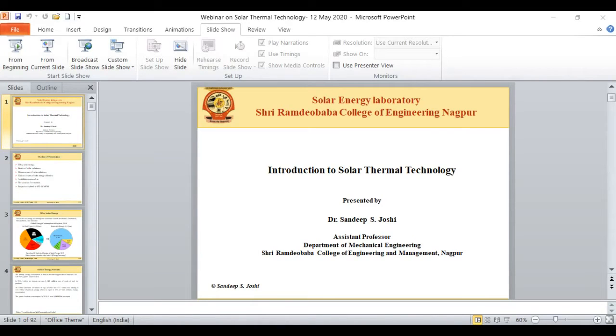And the last section will run maybe for 30 minutes at the end. In that part, I'm going to highlight the projects which we have completed in our solar energy laboratory. Those projects will give you the idea of how one can do projects with the help of postgraduate and undergraduate students, and with the help of the limited funds which are available in most of the colleges now. So I welcome all of you again.